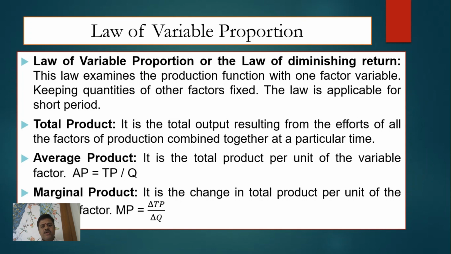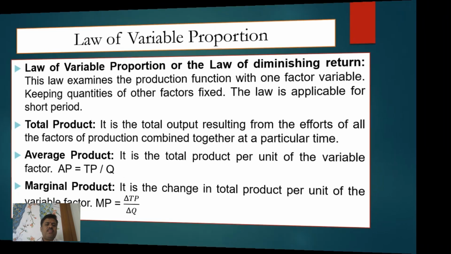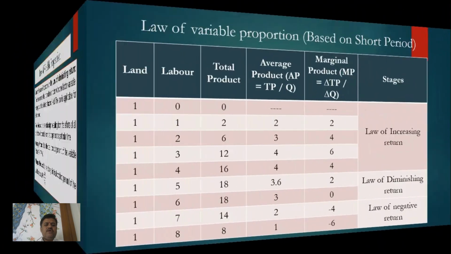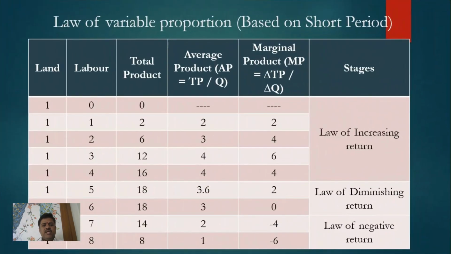Formula to calculate marginal product is equal to delta TP upon delta Q. Delta is the sign of change. So we can say marginal product is equal to change in total product upon change in quantity. To better understand this law, we discuss one schedule. In the given schedule, there are six columns: land, labor, total product, average product, marginal product, and the stages. This law is divided into three stages: law of increasing return, law of diminishing return, and law of negative return.